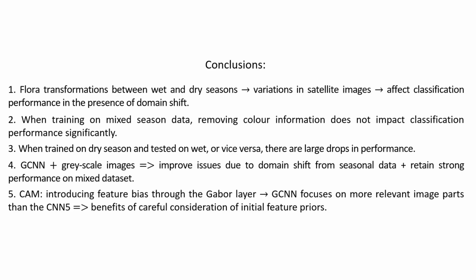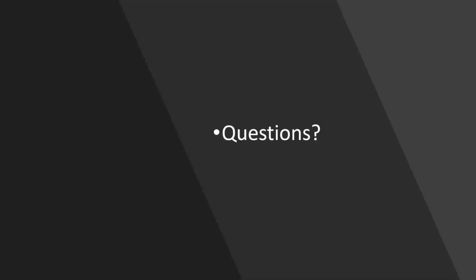Finally, we saw that by examining class activation map images, it appears that introducing feature bias through the Gabor layer results in focusing on more relevant image parts compared to CNN5 architecture, highlighting the benefits of careful consideration of initial feature priors. Questions?